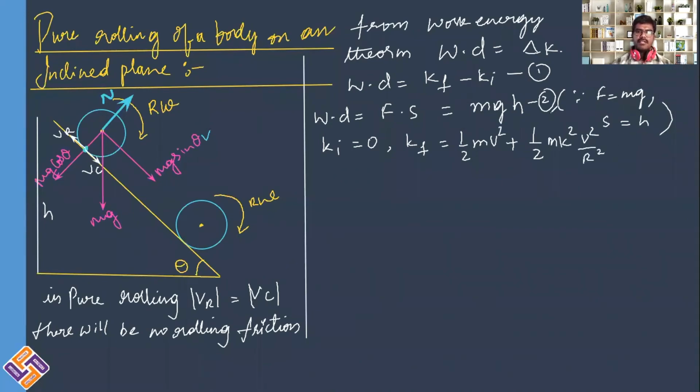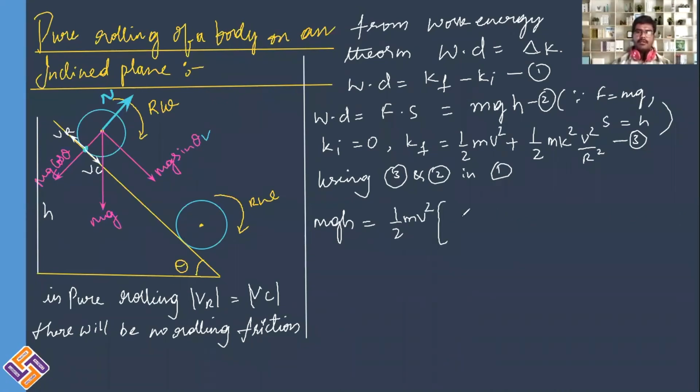So I'll use these equations 3 and 2 in equation 1. In equation 1, we can write mgh is equal to half mv square into 1 plus k square divided by r square. And from here, m and m get cancelled.